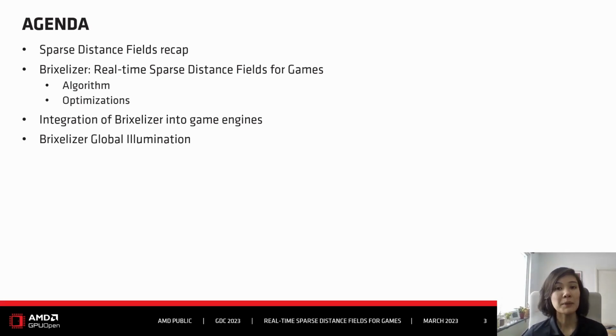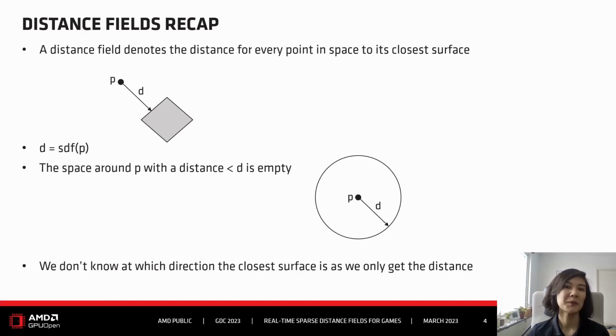One example is to use Pixelizer to compute global illumination. This last section is very future looking because it's based on a research project at AMD that's not finished yet. But it will give you a good idea of what can be done with Pixelizer, and should inspire you to do your own work. That's why we have this last section in there. But let's start with the recap.